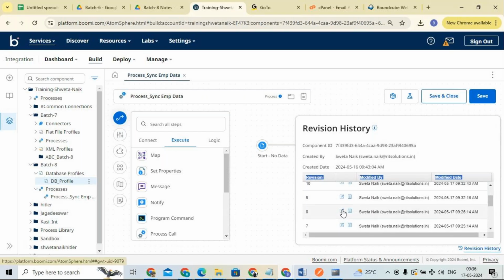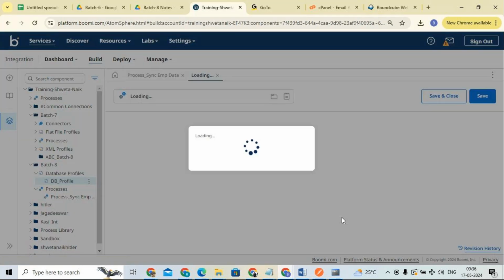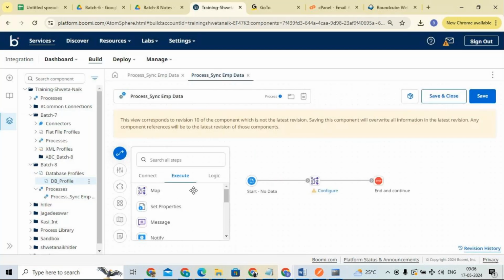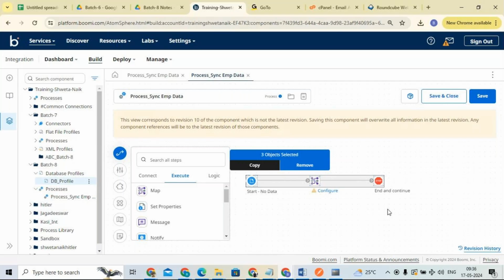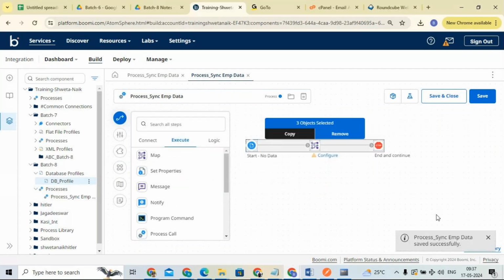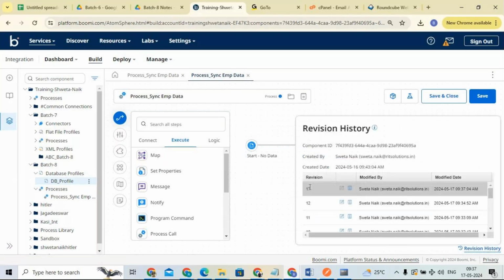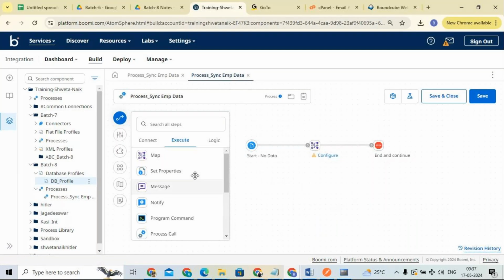How can I go? Simply click on this pencil icon, the edit icon, view or edit this revision of the component. If you click on this pencil icon, it takes me to the previous version, rolling back. If you click on save, it becomes your latest version, so the revision history is increased by one. Clear? You can simply close this one.